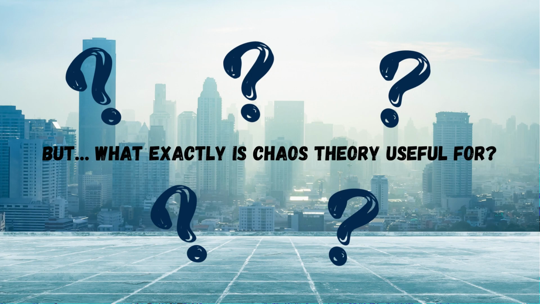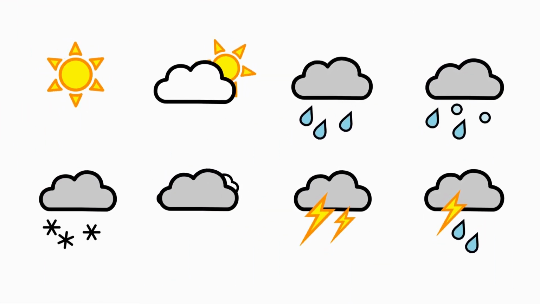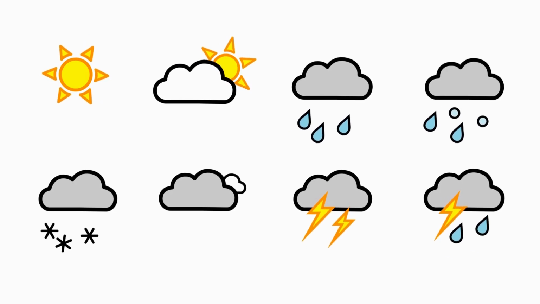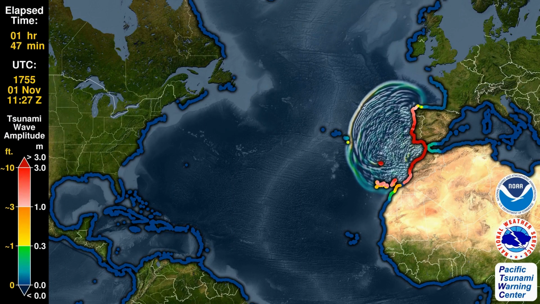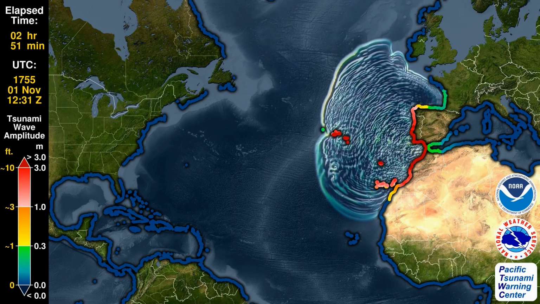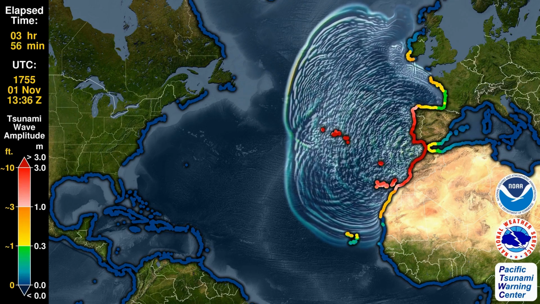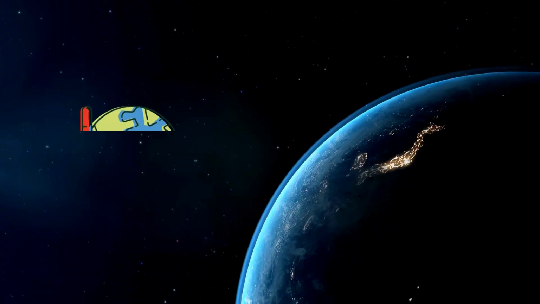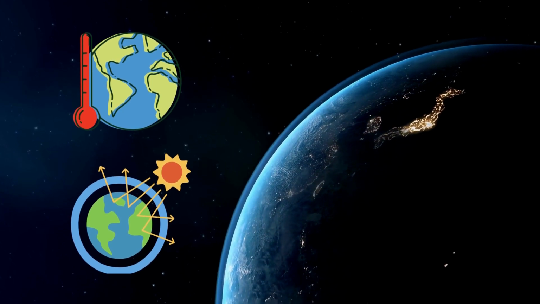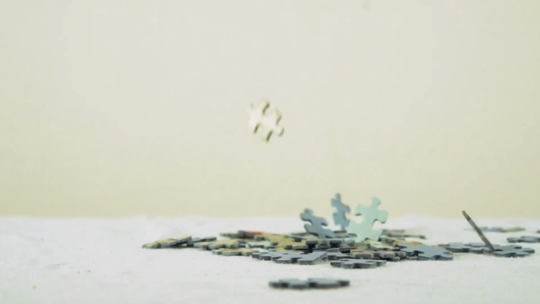But what exactly is chaos theory useful for? Let's go back to our original question of weather, which is a chaotic system. As Edward Lorenz found out when he was simulating weather, small errors or limited information can grow rapidly in a forecast. The theory can help with the prediction of long-term events such as global warming and the greenhouse effect. It's not just big weather events, though. It can also be used on a more specific basis.